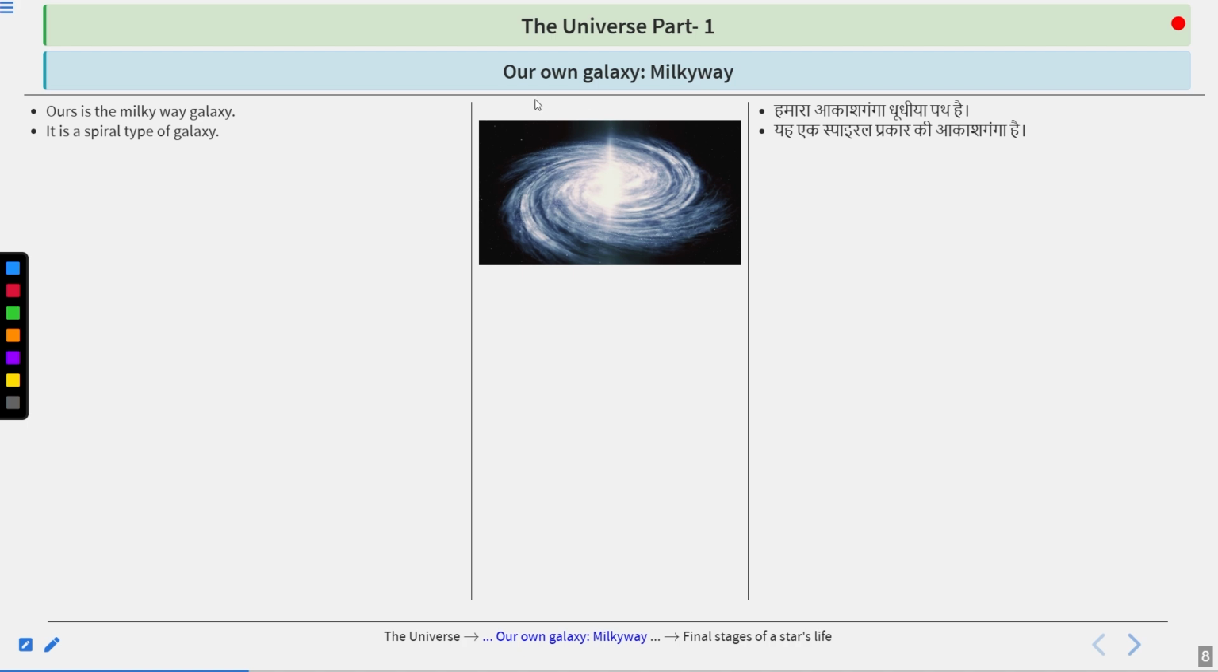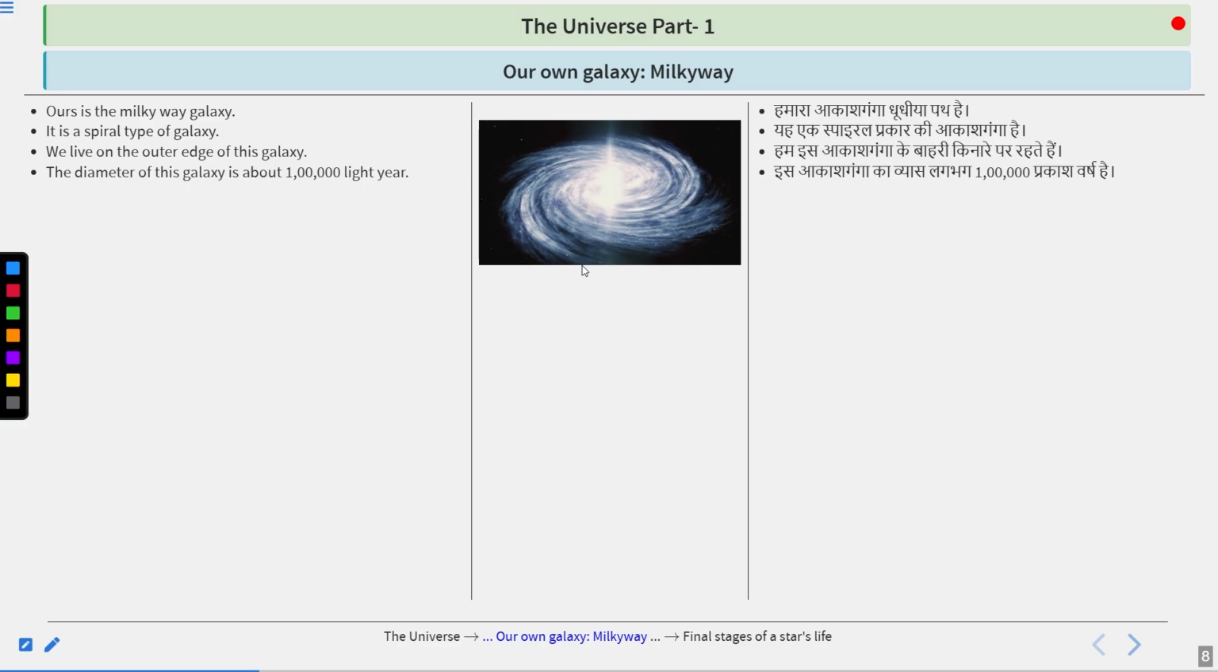Now let's have a discussion over our own galaxy, Milky Way. Milky Way is our own galaxy. It is a spiral type of galaxy, as I've shown you. Like in this picture also, you can look at it. So this is the spiral shape, right? This is one of the biggest galaxies existing in this universe. We live on the outer edge of this galaxy, somewhere here or somewhere here. I don't know the exact location, but outer edges means we are here.